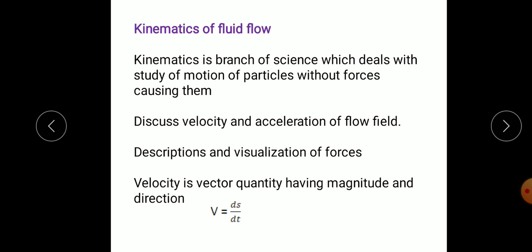Velocity, as we already know, is a vector quantity having magnitude and direction. So velocity is not only a number like 2, 5, 6. It may be 2 meters per second, 5 meters per second, but this is the magnitude. We have to consider direction also, that is x, y, z in Cartesian or in cylindrical coordinates. The velocity may be changing. So velocity is a vector quantity.